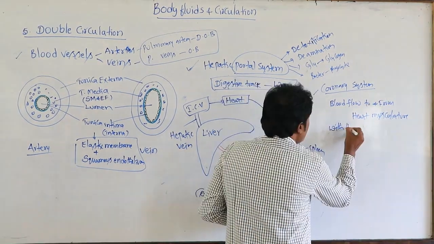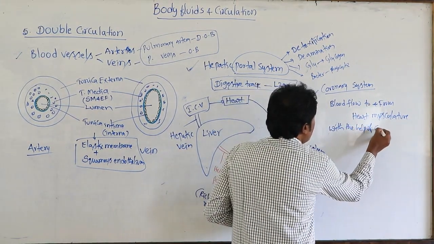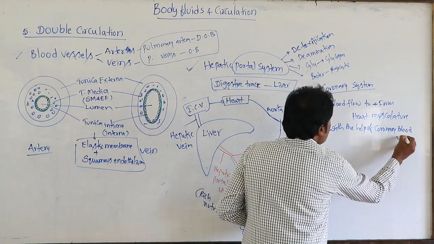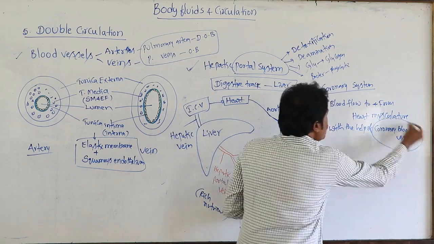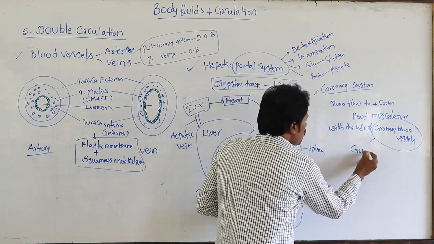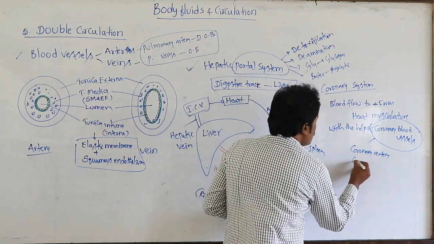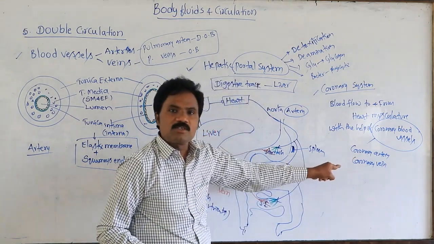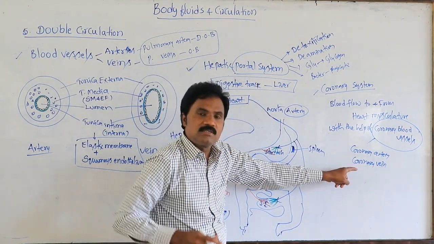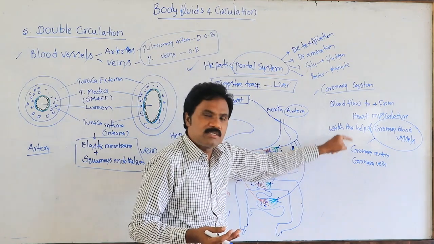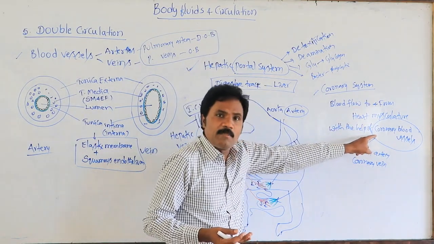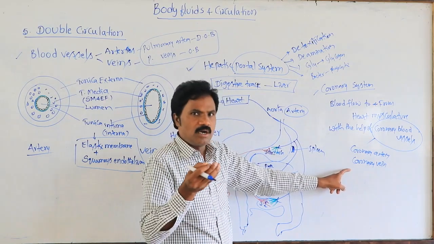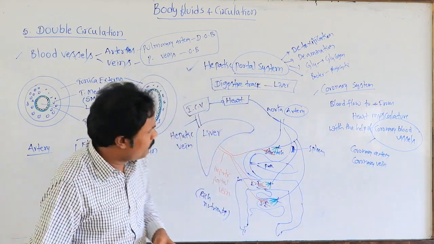So blood flows to and from the heart muscles with the help of coronary blood vessels. That means coronary artery as well as coronary vein will be present. Coronary artery supplies oxygenated blood, coronary vein collects deoxygenated blood. Coronary artery supplies oxygenated blood from the heart to the heart muscles. Coronary vein collects deoxygenated blood from the heart muscles only.